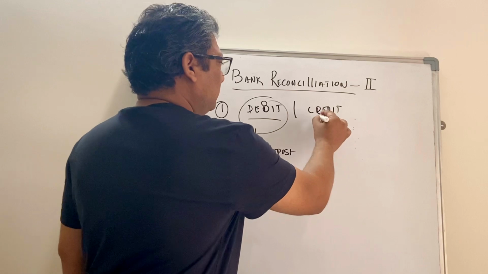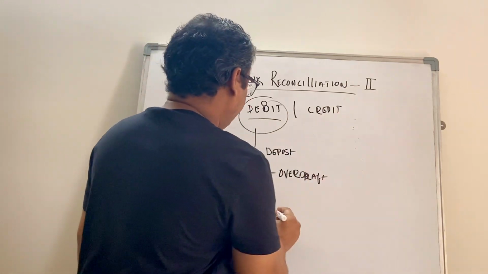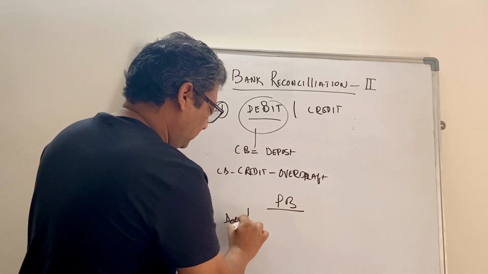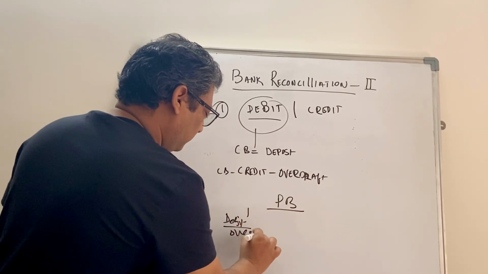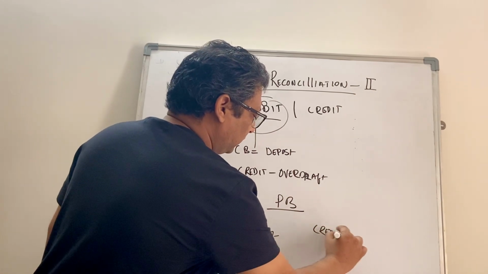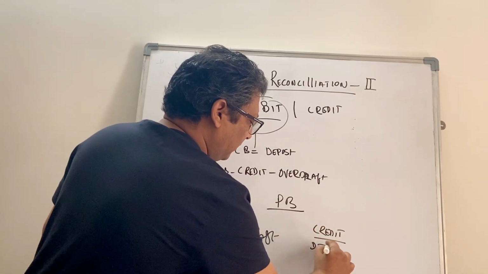Opposite to that, if you are talking about passbook, debit balance indicates overdraft and credit balance indicates deposit balance.